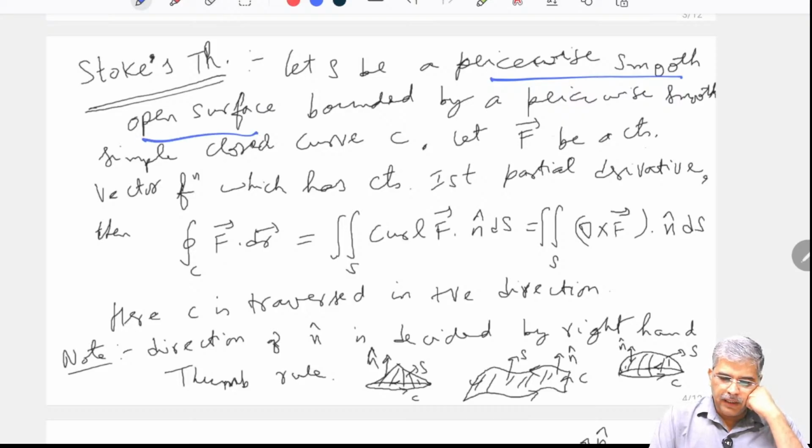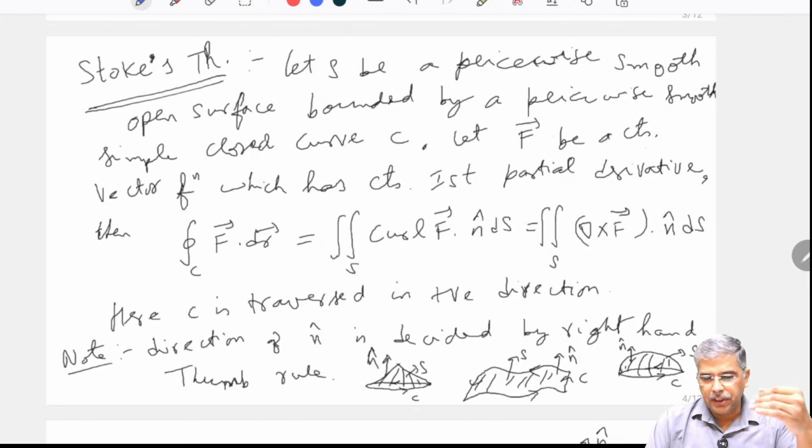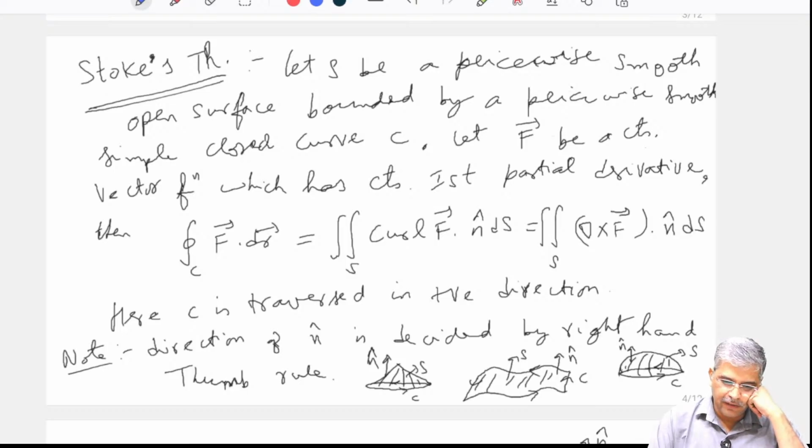Now, it is bounded by a piecewise smooth simple closed curve. So, it is bounded by it. I will explain these things below. These are the things given to us, and let F, that is a vector field, be a continuous vector function. Basically, rather than continuous, it is a vector function which has continuous first partial derivatives. That means the partial derivatives are also continuous.